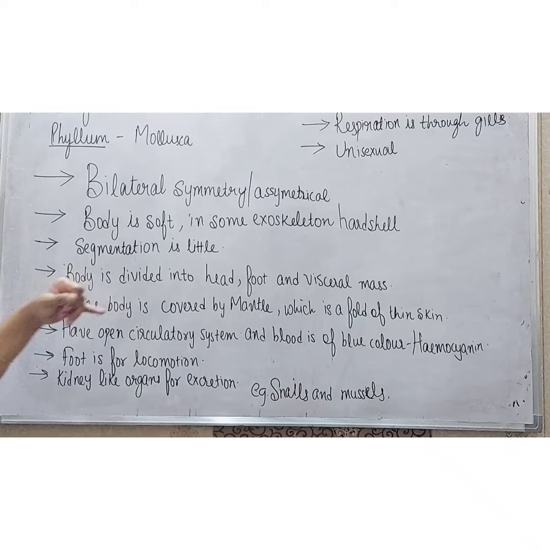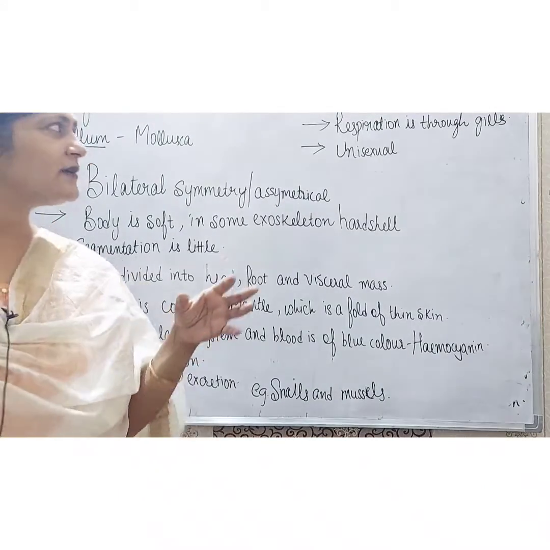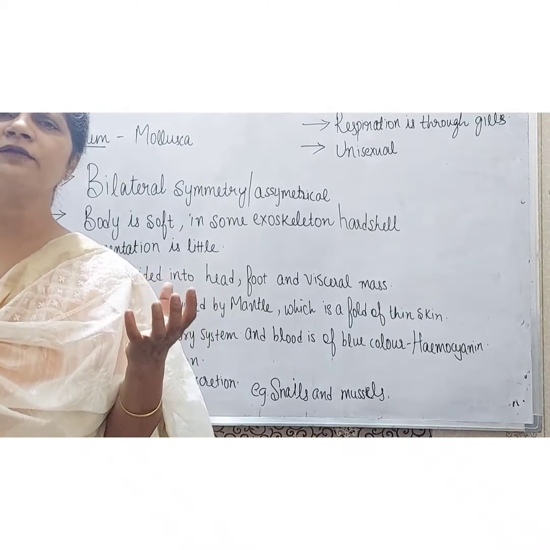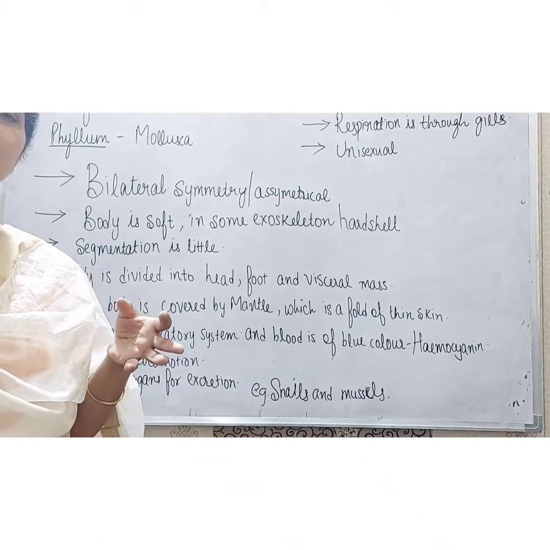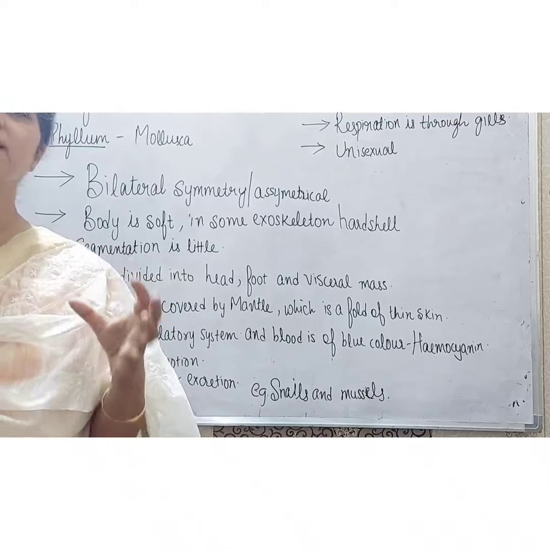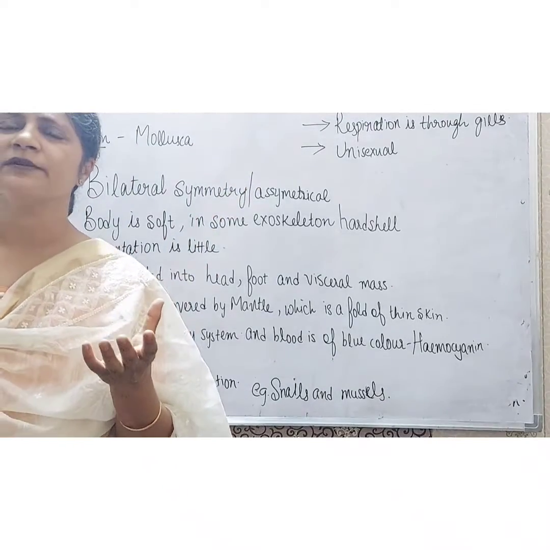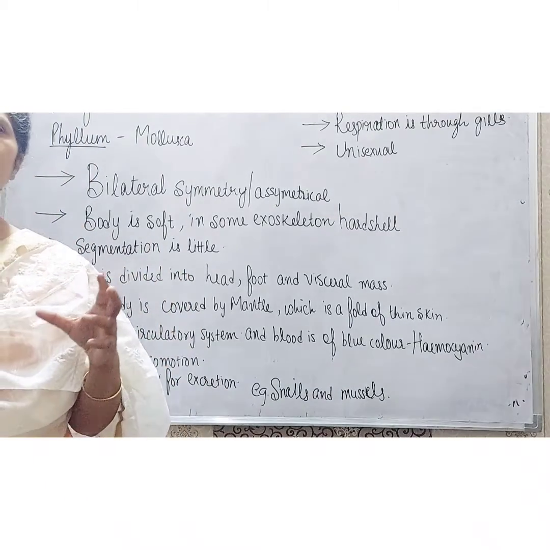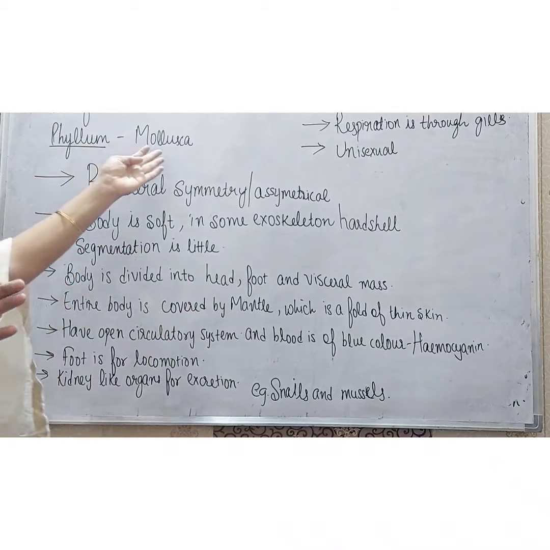Next, their foot is for locomotion, kidney-like organs for excretion are present, and respiration is through gills. The majority of them are aquatic, living in marine or fresh water, and some of them are terrestrial also, and they are unisexual. Male and female reproductive organs are present in different animals. So students, these were all the features of the animals belonging to phylum Mollusca.